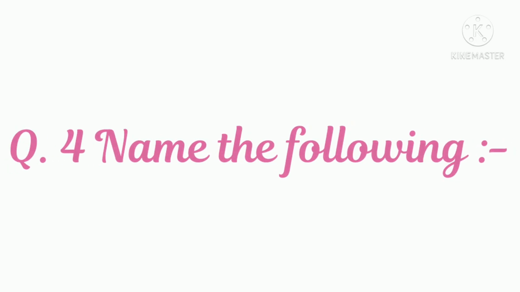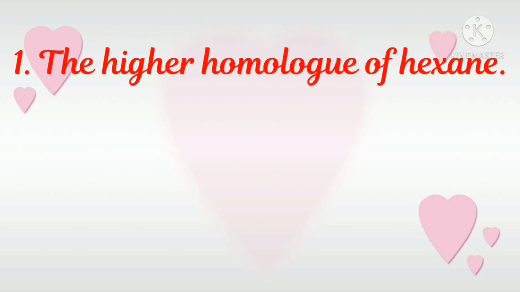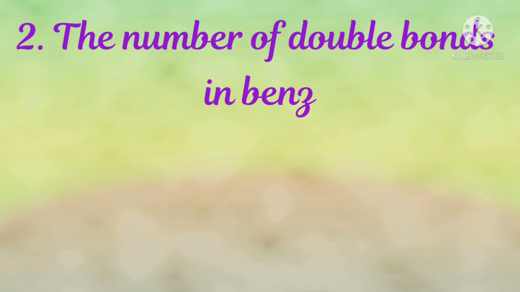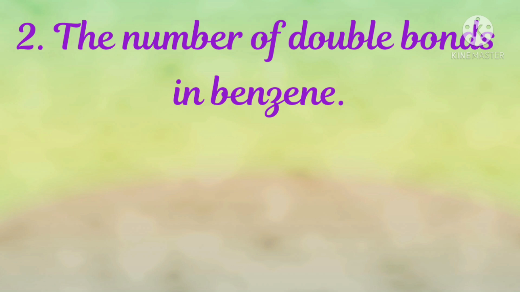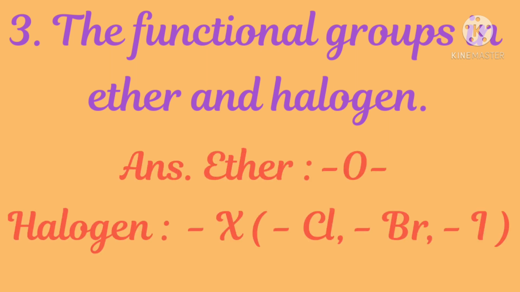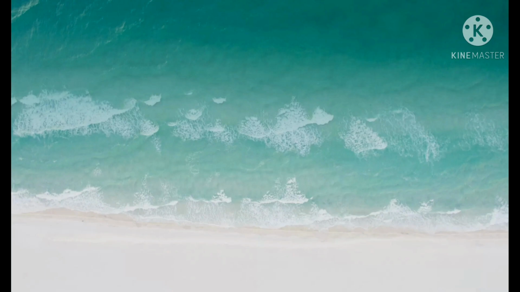Question 4. Name the following. 1. The higher homologue of hexane. Answer is heptane. 2. The number of double bonds in benzene. Answer is 3. 3. The functional groups in ether and halogen. Ether O, halogen X: Cl, Br, I.